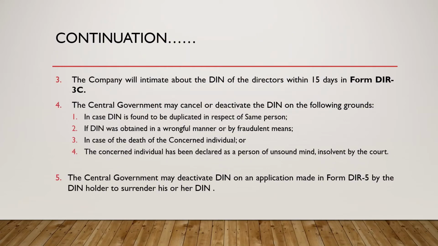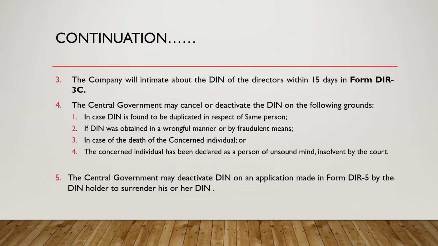So this is a continuation of the last slide. The next point says the company will intimate the DIN of the directors within 15 days in form DIR 3C. On receipt of the DIN number from the directors, the company needs to intimate that DIN number to everyone, meaning other authorities like the ROC, bankers, and other clients. The company will do this within 15 days in form DIR 3C. As I already said, key forms are a mode of communication between the company and the authority.